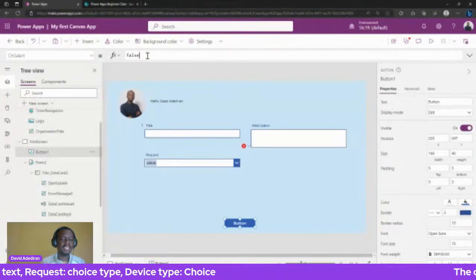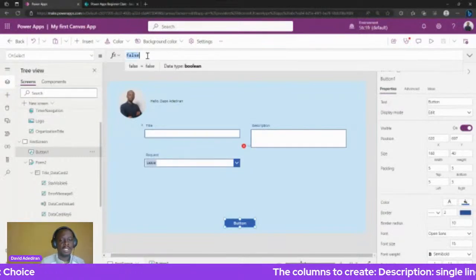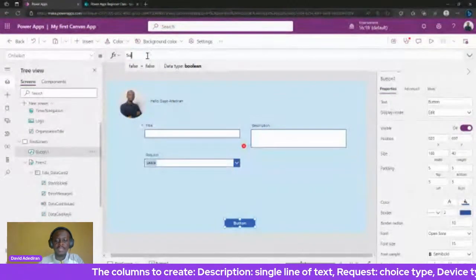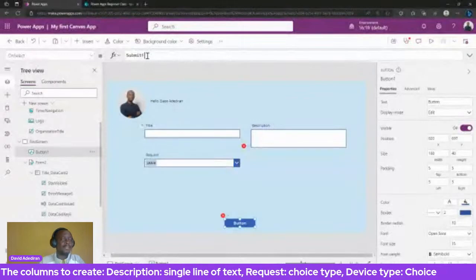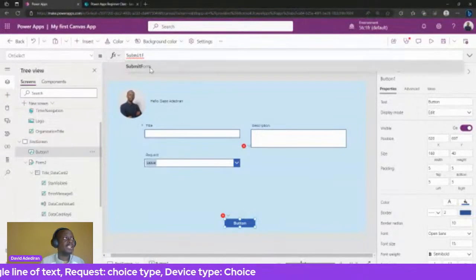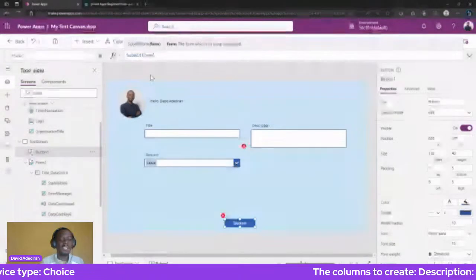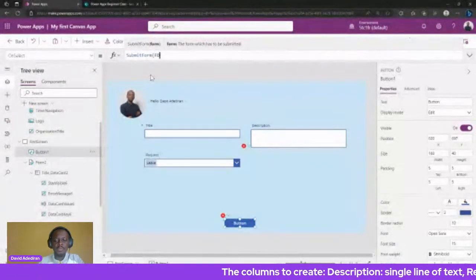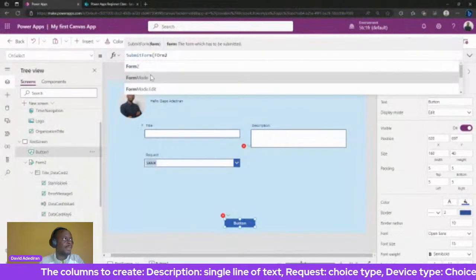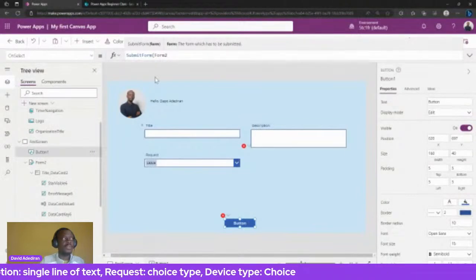So what do you want to do when the user clicks this button? Well, we want the user to submit the form. There's a function called SubmitForm. Sometimes it will give you the option, so you can just select it. Click on SubmitForm and open a bracket. Remember, it's a function. We'll dive deep into functions very soon. Now you just pick the name of the form as the parameter. I think I misspelled that a bit.